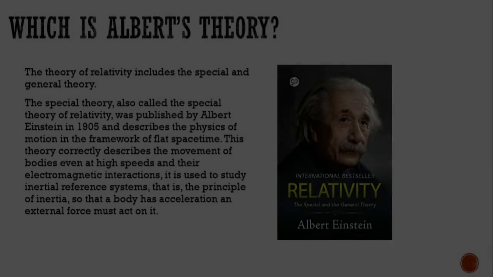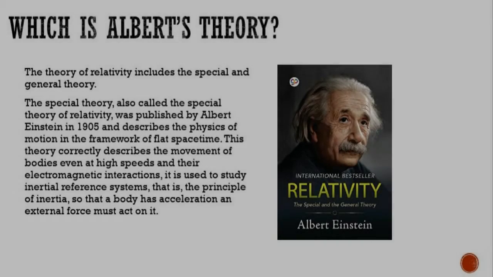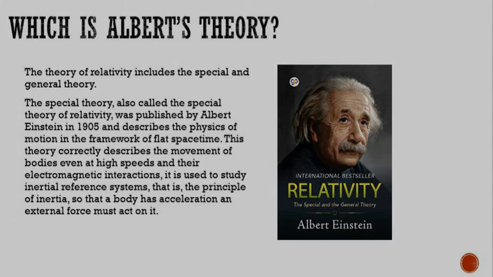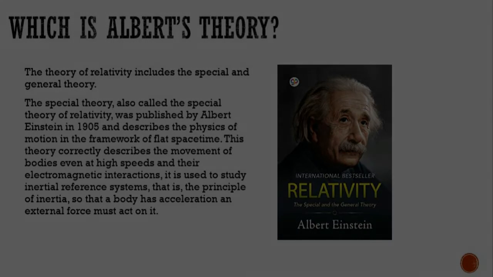What is Albert's theory? The theory of relativity includes the special and general theory. The special theory, also called the special theory of relativity, was published by Albert Einstein in 1905 and described the physics of motion in the framework of flat spacetime. This theory correctly describes the movement of bodies, even at high speed, and their electromagnetic interactions. It is used to study inertial reference systems, that is, the principle of inertia, so that for a body to have acceleration, an external force must act on it.